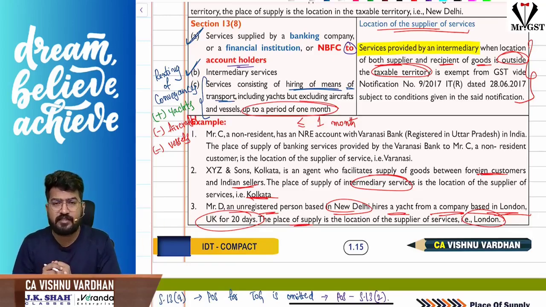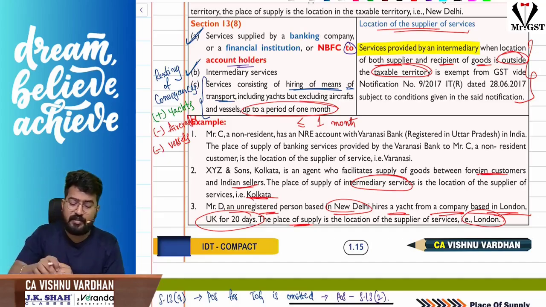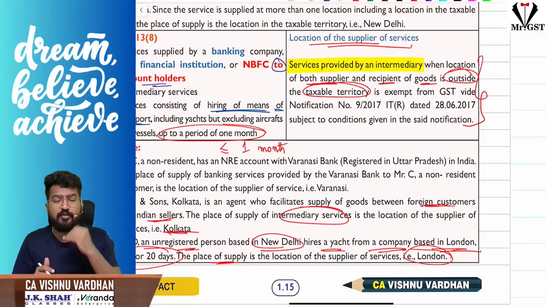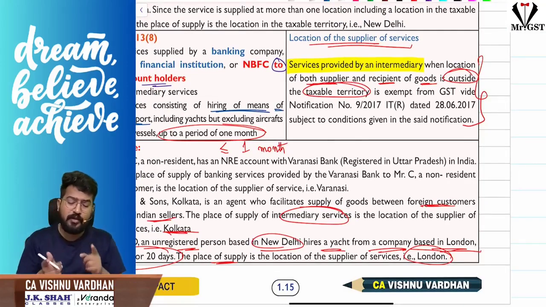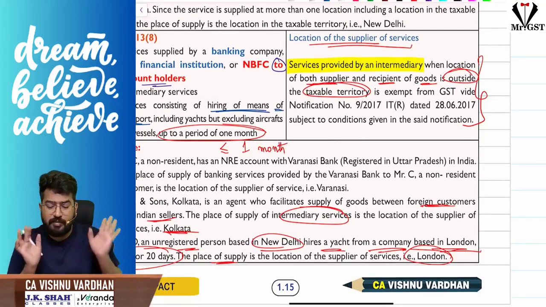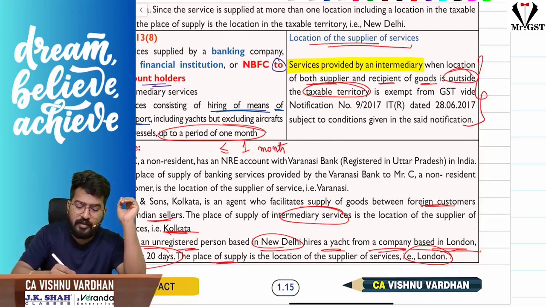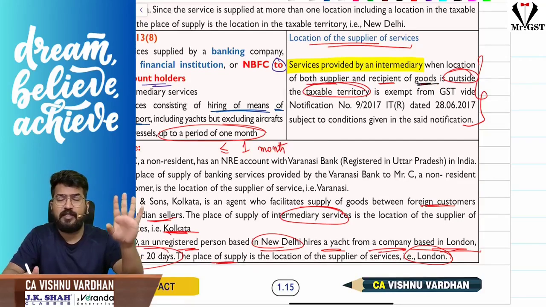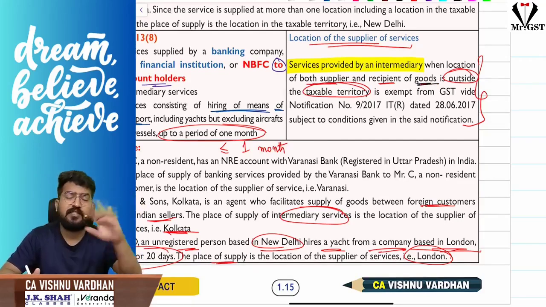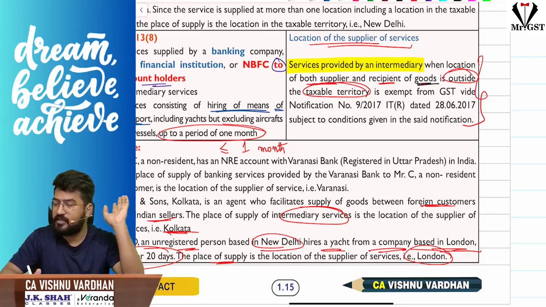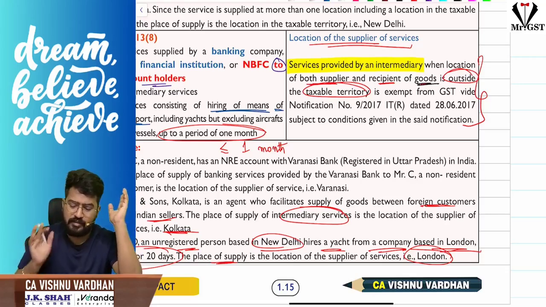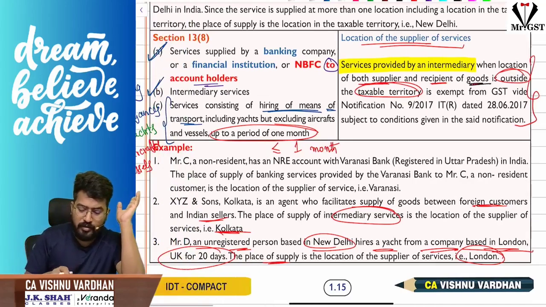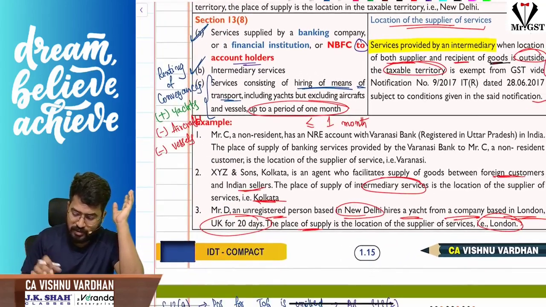So in such cases, please understand, here there is one interesting point. There is an exemption with respect to where services are provided by an intermediary when the location of both the supplier and recipient of goods, they are dealing with goods, both supplier and recipient of goods is outside the taxable territory, then these intermediary services are exempt under GST, subject to conditions given in the said notifications. Okay, fine. So that is 13 subsection 8 for you.